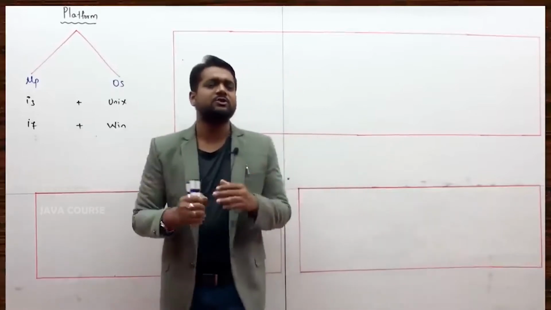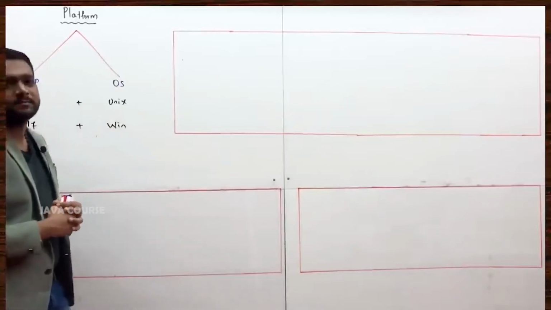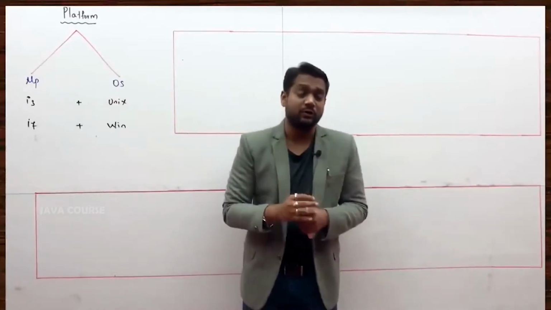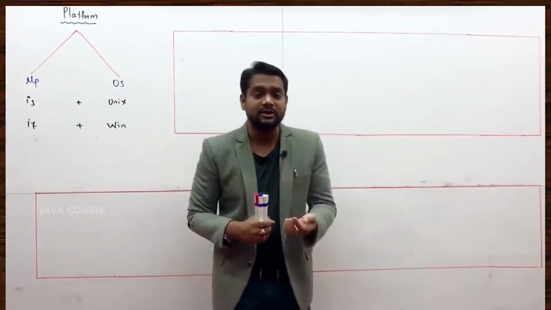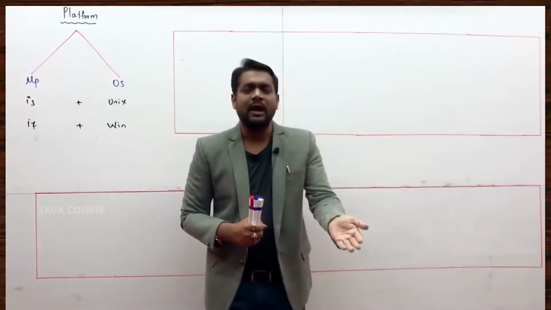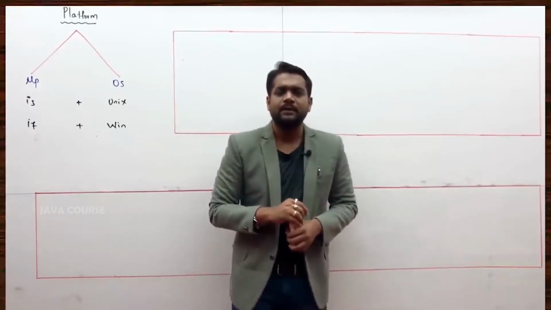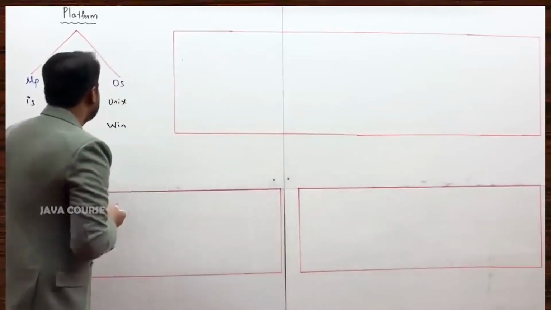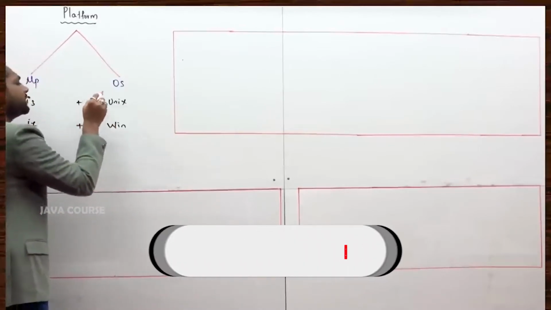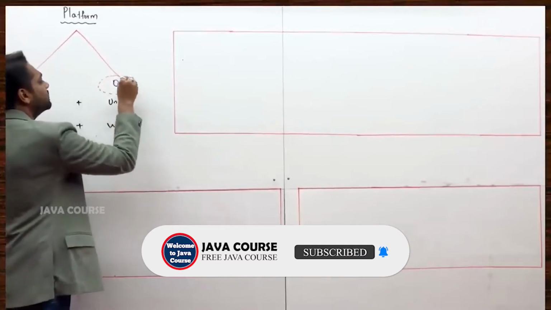Okay sir, we have understood what is platform. It is a combination of two things, very simple, processor and OS. Next what, sir? Just because we are software engineers, of course there might be a student listening to this lecture who is from an electronics or electrical background, but even then you are aspiring to come into the IT industry. So you are a software engineer. Just because we are software engineers, not much importance we will give to the hardware part of the platform. More importantly, we will give it to the software component of the platform, which is OS.